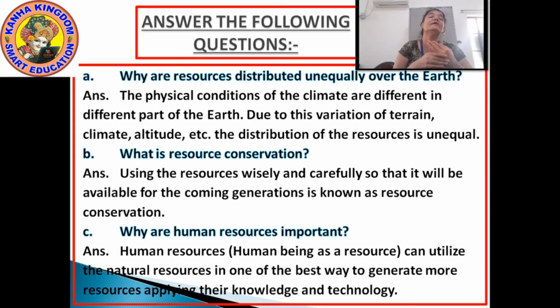Because they can utilize the natural resources with the help of their knowledge and technology and generate more resources. So, human resources are important. I repeat the question and answer again. Question number 3. Why are human resources important? Answer, human resources can utilize the natural resources in one of the best ways to generate more resources, applying their knowledge and technology.